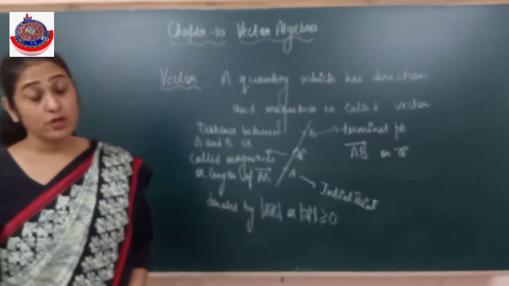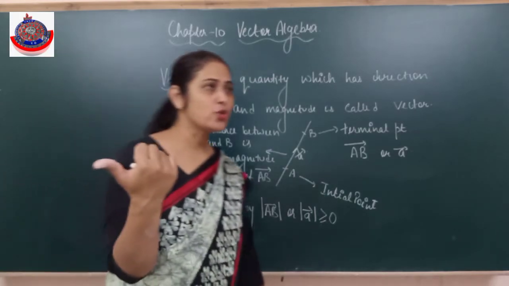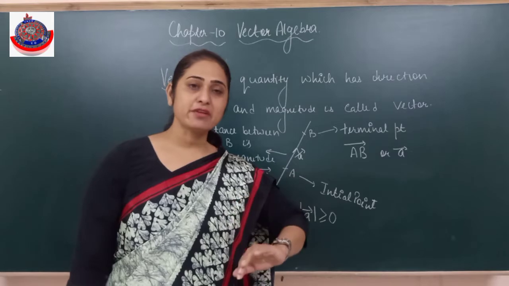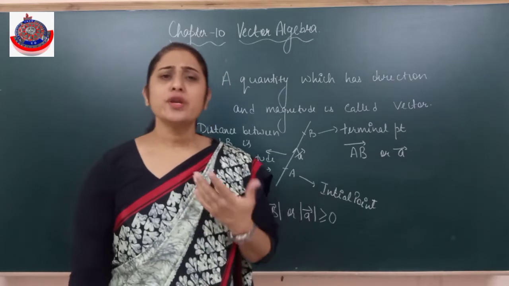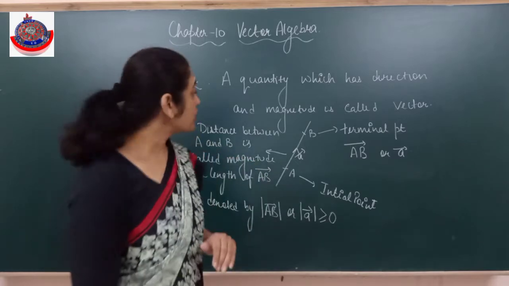Can length be equal to 0? It can be equal to 0. We will do it when we do types of vectors. There the zero vector will come, which starts wherever it ends also. So there is no distance, no length at all, therefore it can be 0 also. Is this clear to everyone?